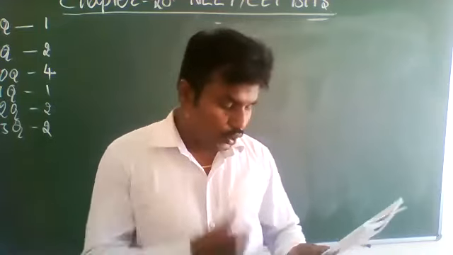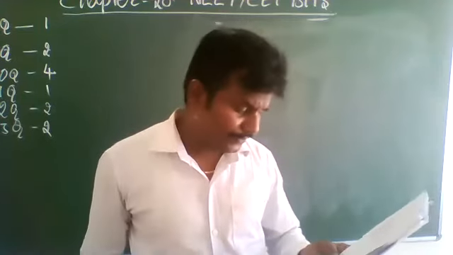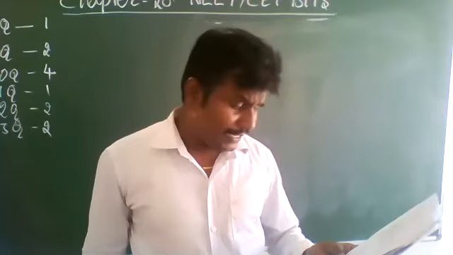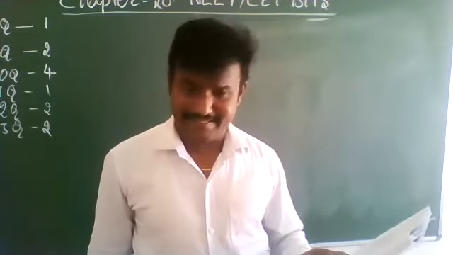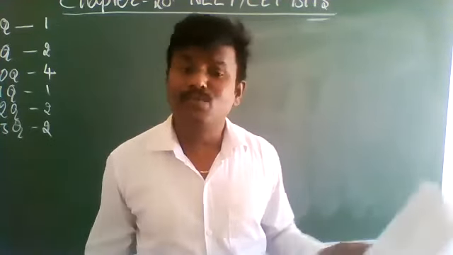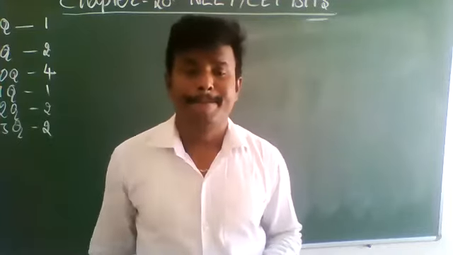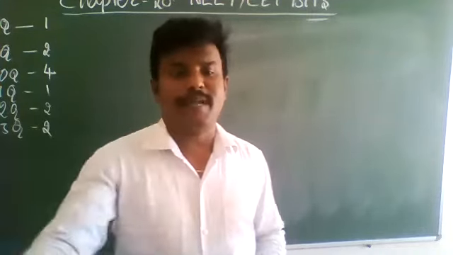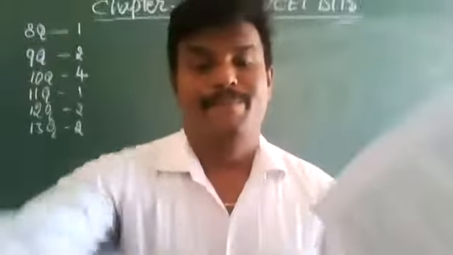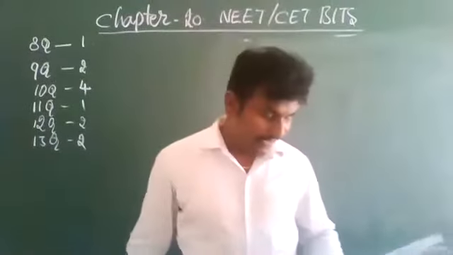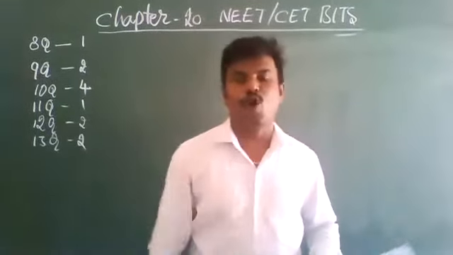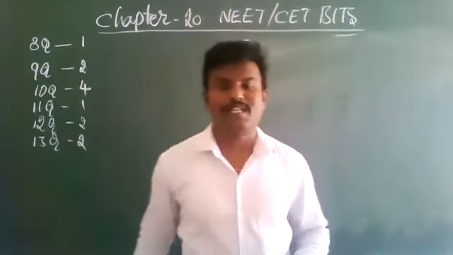Why are the remaining three options not correct? First, they say the first vertebra is axis, which is wrong. What is the first vertebra? Hello, I'm asking you. First vertebra name?